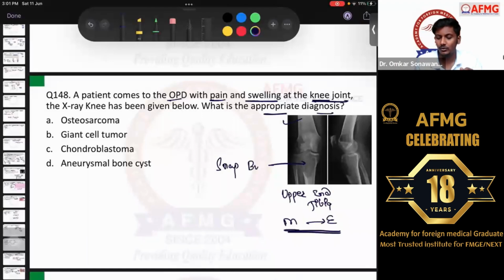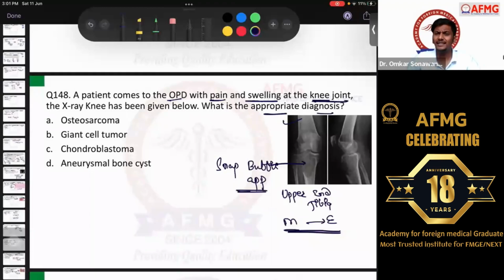What appearance is seen? This is what is known as the soap bubble appearance. So soap bubble appearance at metaphysis is definitely a case of giant cell tumor or osteoclastoma. Okay, definitely it is a classical funda, and the most common site for giant cell tumor, as they have given, is the upper end of tibia. Second most common is the lower end of femur, and the third most common is the distal end of radius.